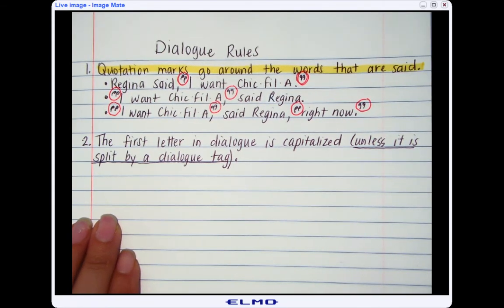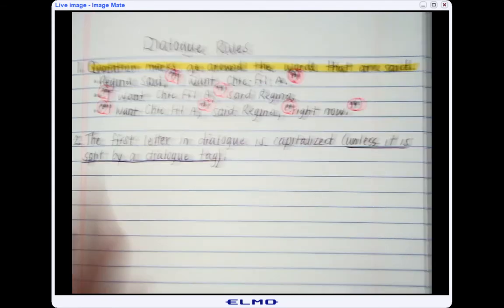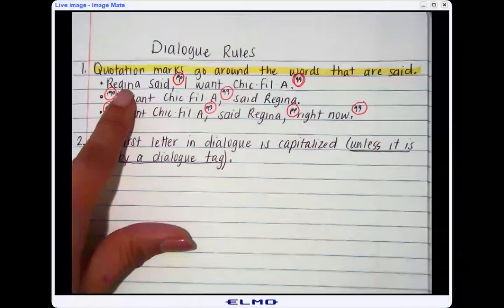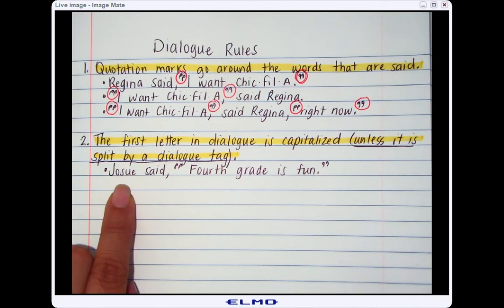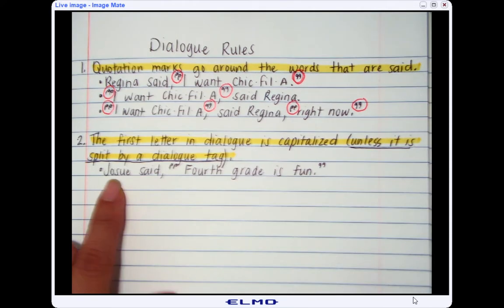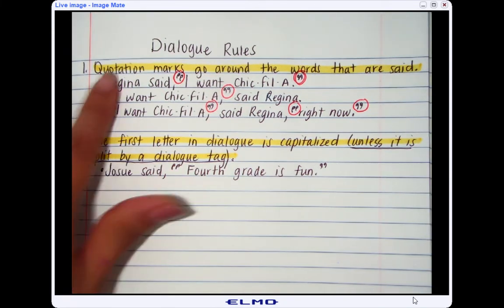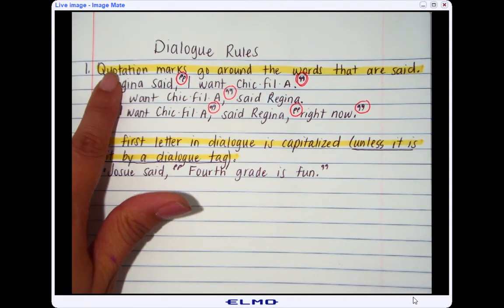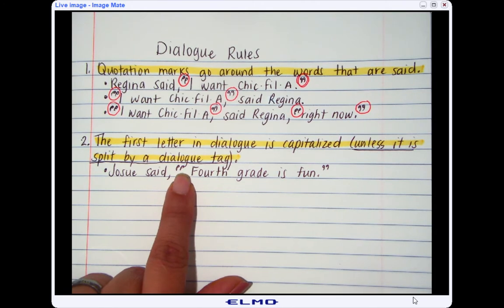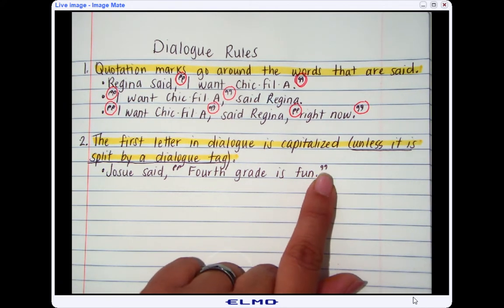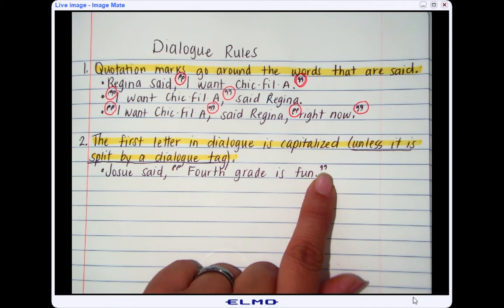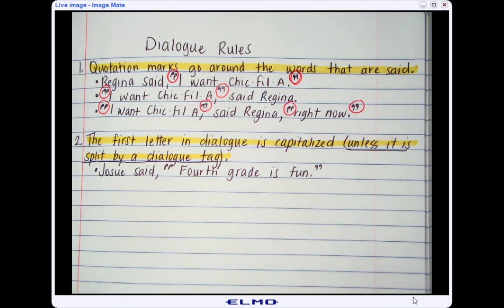So I'm going to do my first example with the dialogue tag on the beginning. So here's my example with the speech tag at the beginning. Josue said, and then if we follow the first rule, I have quotation marks before the first word Josue said and after the last word Josue said. Now I have a second capitalization rule, which says the first letter in dialogue is capitalized.